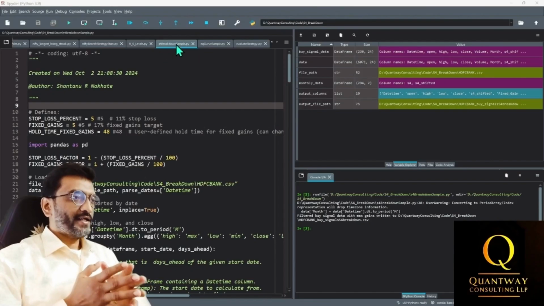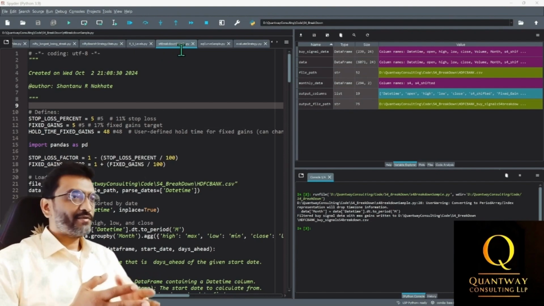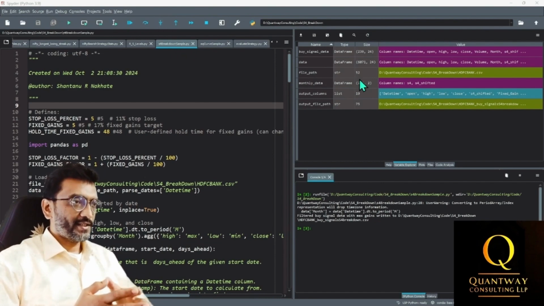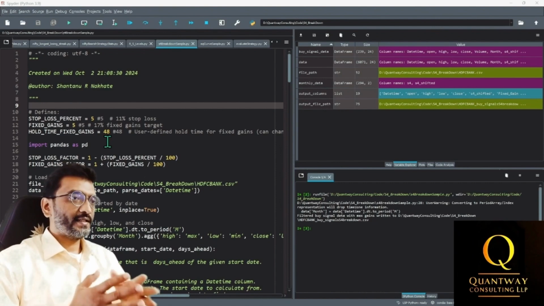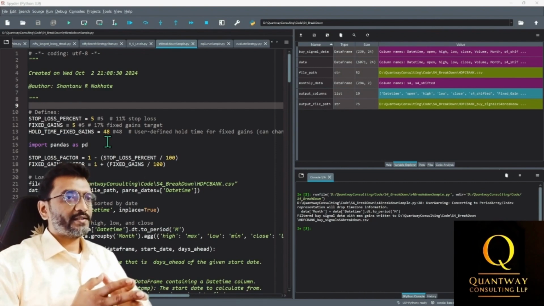I have opened the Spyder IDE. After some fine tuning, I completed the Python script named s4 breakdown sample.py. Upon running this code, you can view the variables in the Variable Explorer. In the define section of the code, I have defined the variables stop loss percent, fixed gain percent, and hold time for fixed gains. The hold time for fixed gains is the maximum period we shall wait until either the fixed gain or the stop loss is triggered. Otherwise, we will book the profit or loss at the end of the hold time, using the closing price of the final day as the trade's closing value.